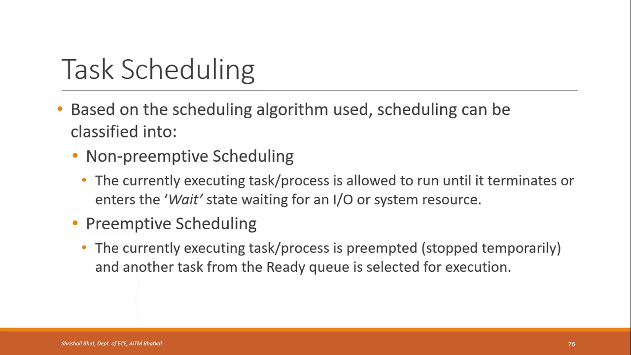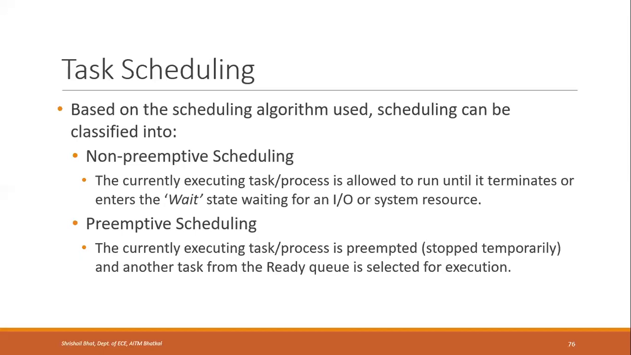In that case, the currently executing task or process is allowed to run until it terminates, that is until it is completed, or until it enters the wait state, waiting for an IO or system resource. Until it terminates it will be running, or if it enters a wait state, like waiting for an IO device or some system resource, in that case it will be preempted. Until then it will be allowed to run without deallocating the CPU that is allotted to it. That is called non-preemptive scheduling.